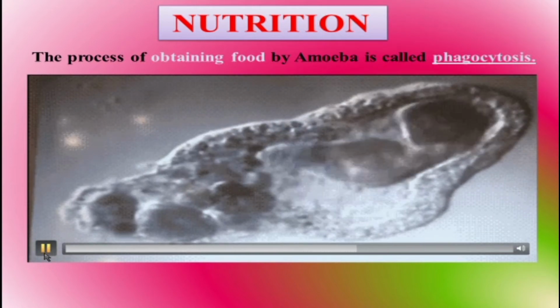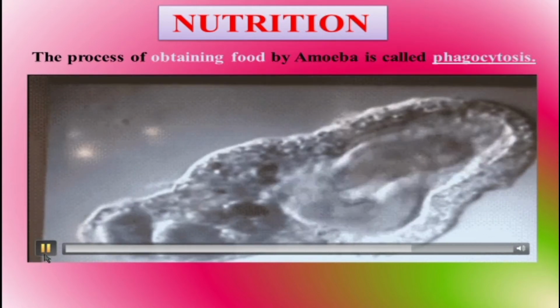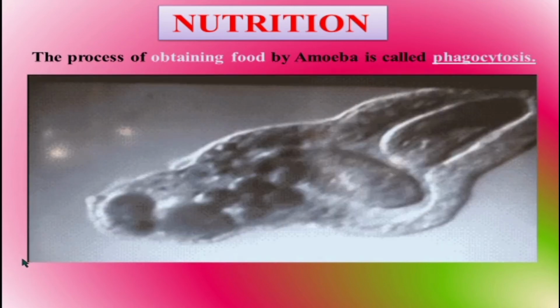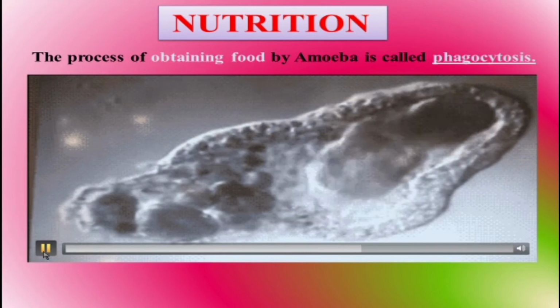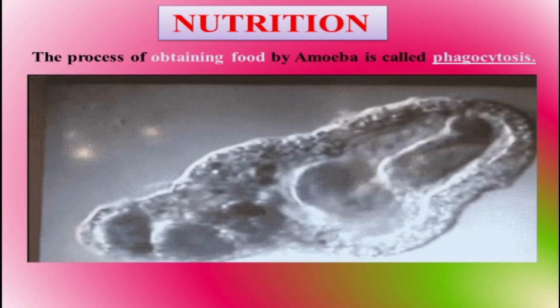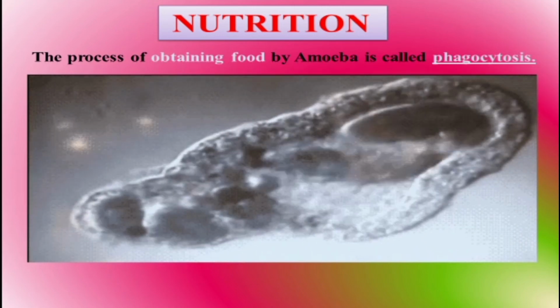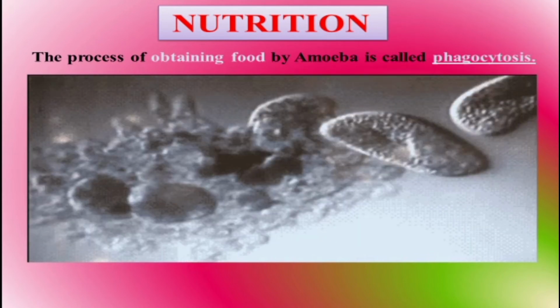Now listen, what happened? The pseudopodia covered within the body. The organism tries to escape, but it cannot escape because of these false feet. The pseudopodia entirely covered the food, so that the pseudopodia capture the prey and food. That process is known as phagocytosis. This is a type of nutrition in amoeba.